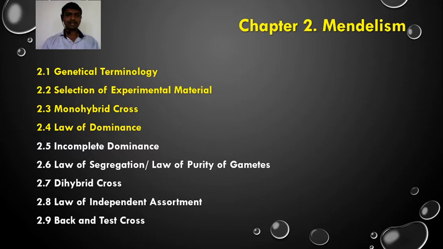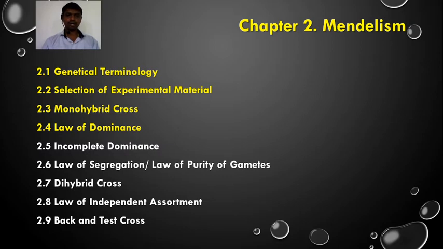Next to this is the monohybrid cross. When a cross is made for a single pair of contrasting characters, such a cross is called a monohybrid cross. In this cross only one character is considered. For example, a cross is made between tall and dwarf parent plants. Here only one character, height, is considered, and the pair of contrasting characters is tall and dwarf. Such crosses are called monohybrid crosses.